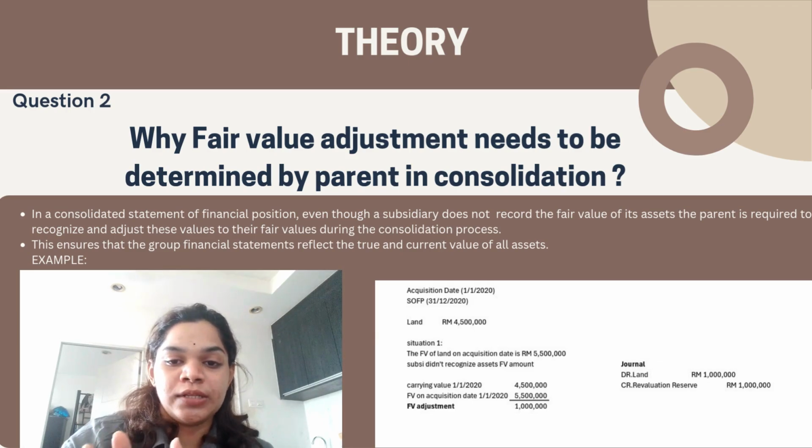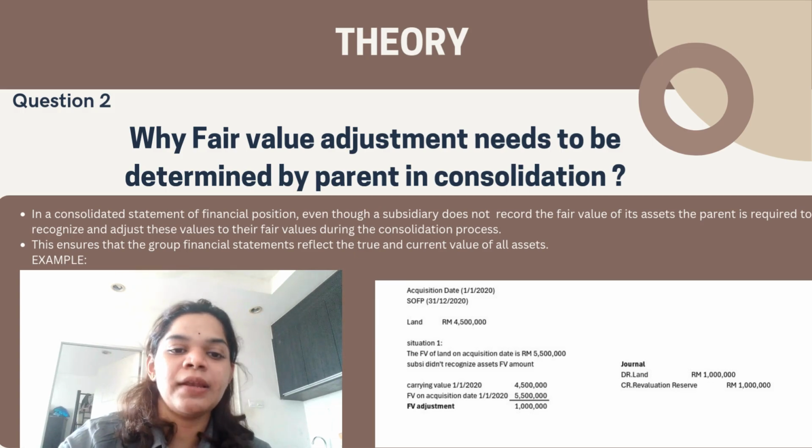Then we do the journal entry. The debit is land, the credit is revaluation reserve, 1 million each. That's all for the theory part.